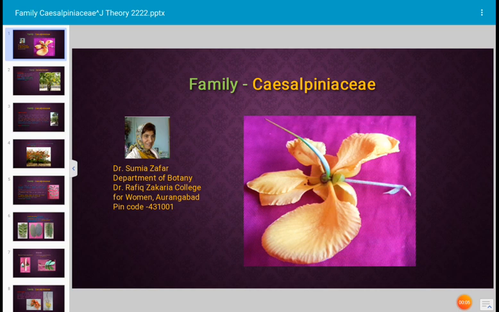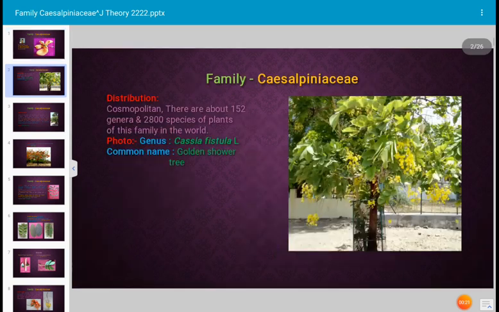Today's topic for discussion is a plant family that is Caesalpiniaceae. The family Caesalpiniaceae consists of many plants and it is a cosmopolitan family because the plants of this family occur throughout the world. About 152 genera and 2800 species of plants of this family have been reported from the world. The photograph given here is of Cassia fistula, and the common name of this plant is golden shower tree.